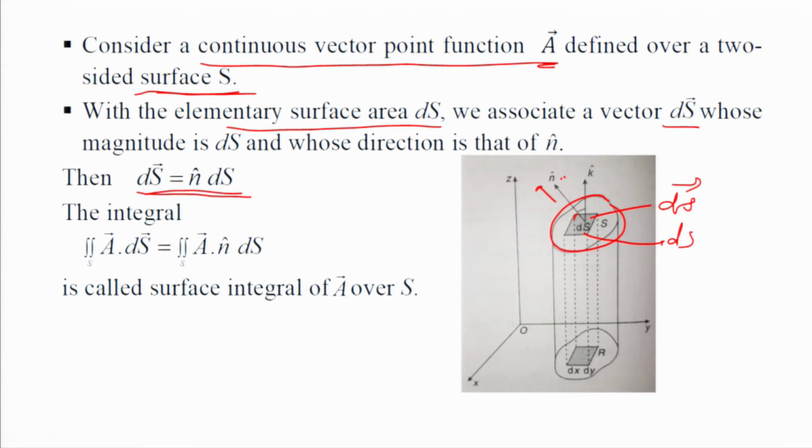In this case the surface integral becomes the double integral of A dot ds over S, and if we put the value of ds, the surface integral is A dot n ds over S. This is called the surface integral of vector A over the surface S. Here we can see that the projection of this surface on the xy plane is this region R in 2 dimensions.